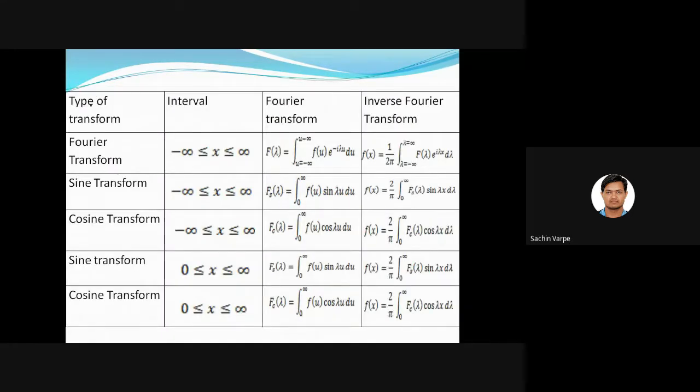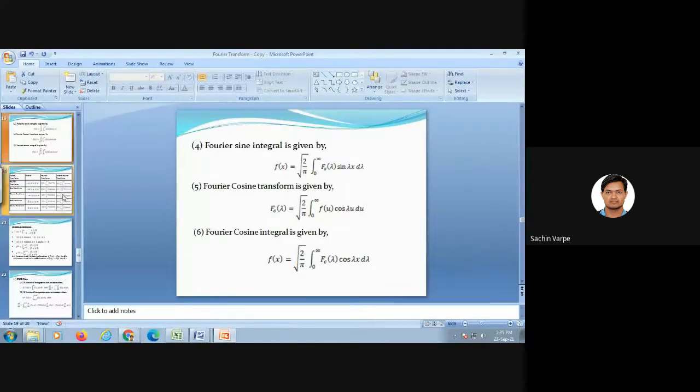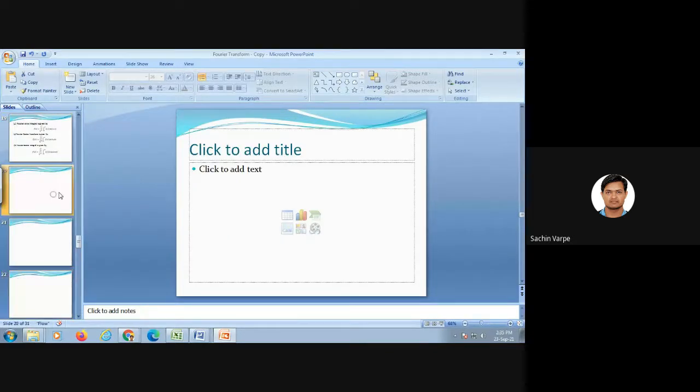So you can see these formulas. Let me explain in a blank slide. Firstly, we have seen the Fourier integral representation. What is that?